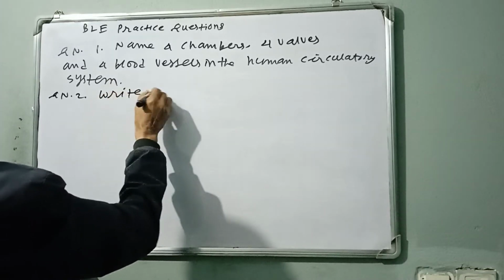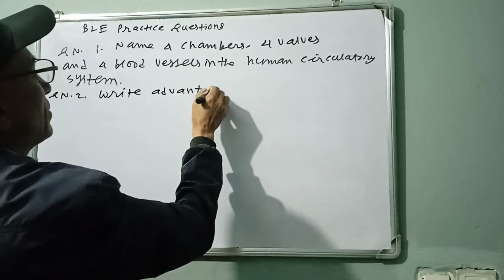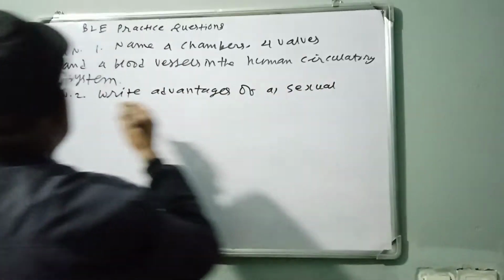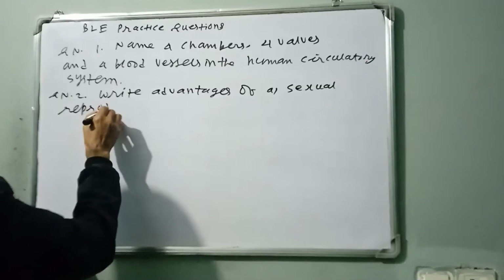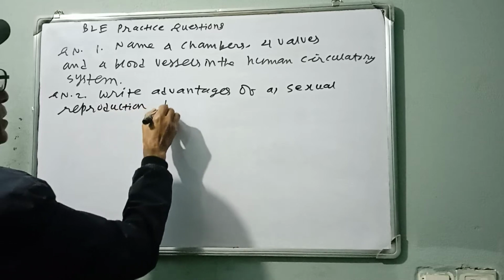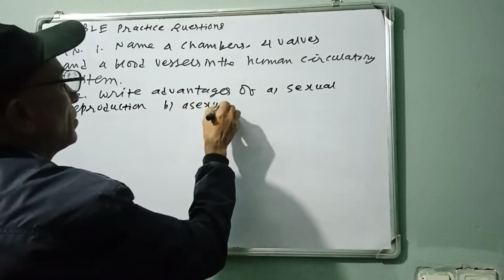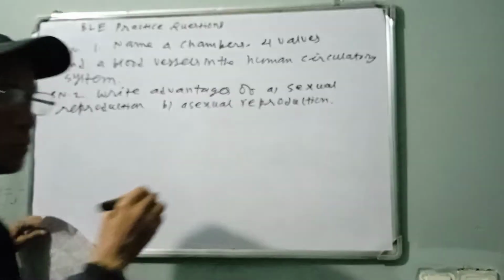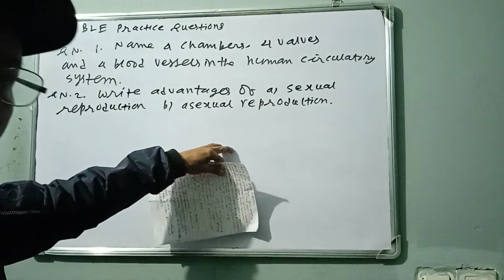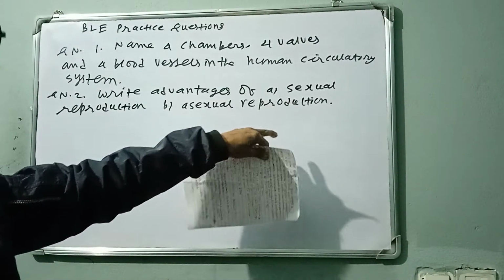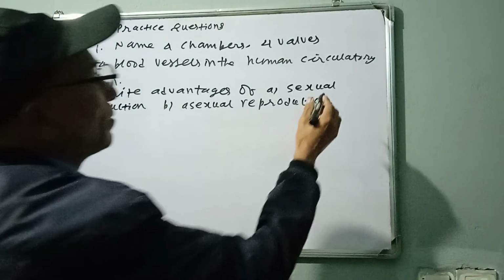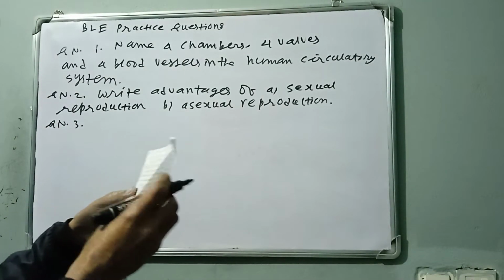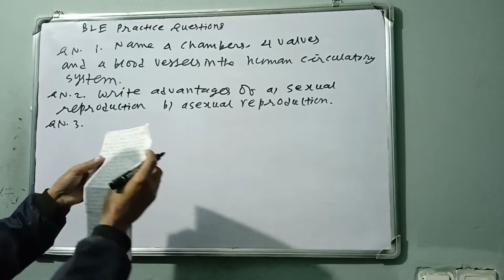Write advantages of (a) sexual reproduction and (b) asexual reproduction. What are the advantages of sexual reproduction? 2 advantages, and for asexual reproduction, at least 3 advantages. Question number 3, because you have to practice yourself, so I have given define with examples.